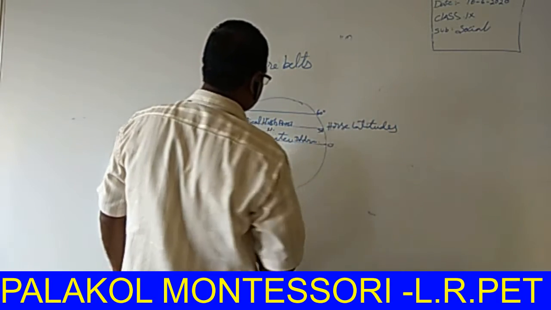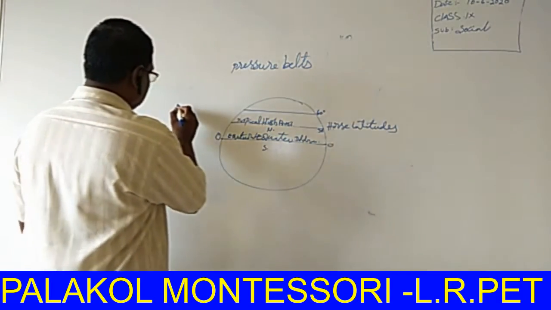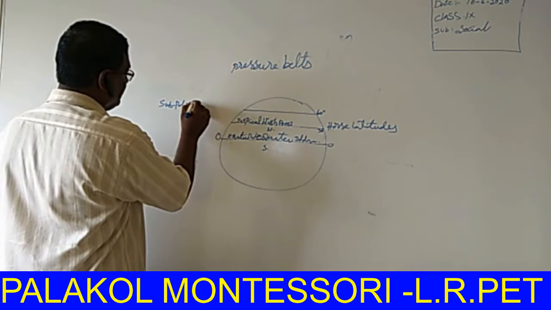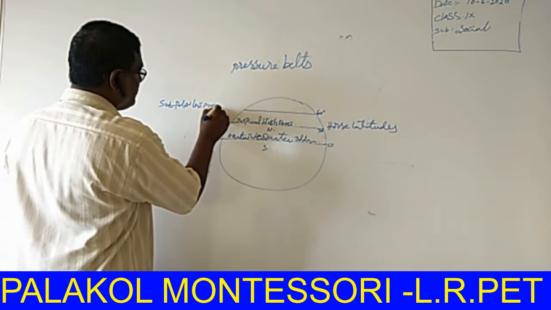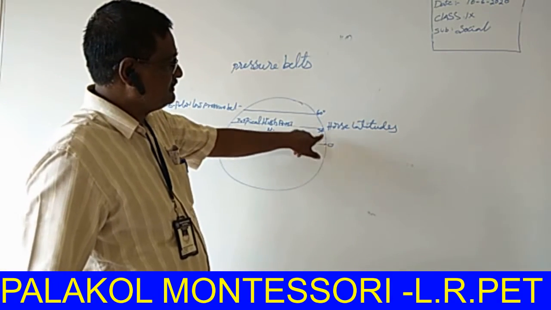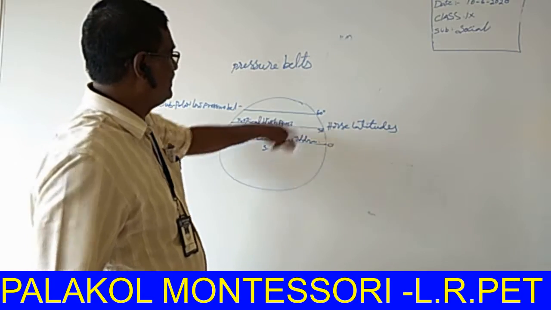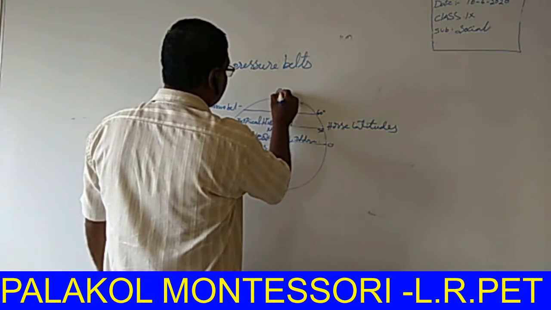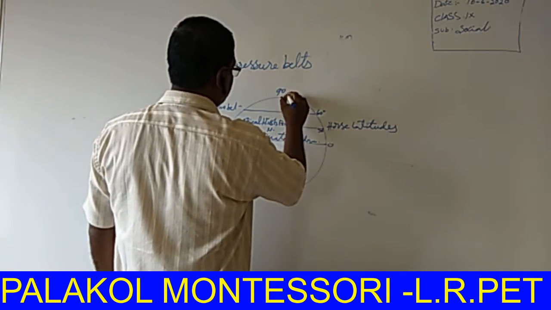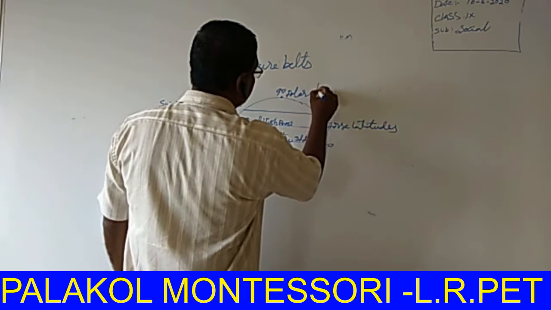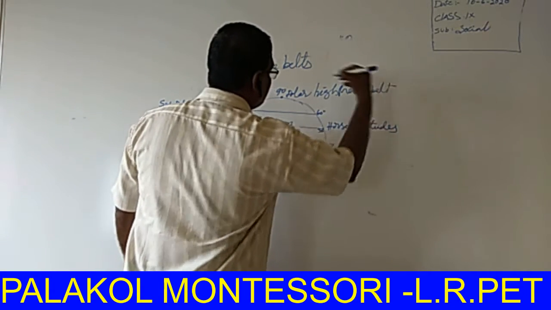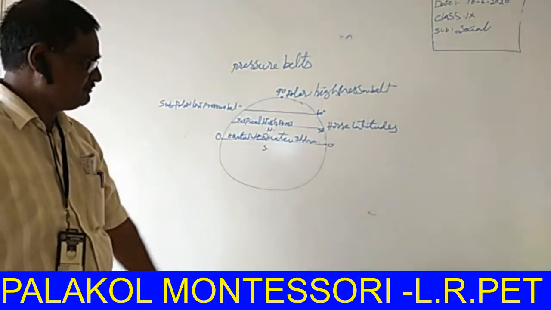And again, 60 degrees. This is the subpolar low pressure belt. That means it will start from 0 degrees, 30 degrees, 60 degrees, and 90 degrees. This is the polar high pressure belt. Again, the same at the bottom, the south also the same.